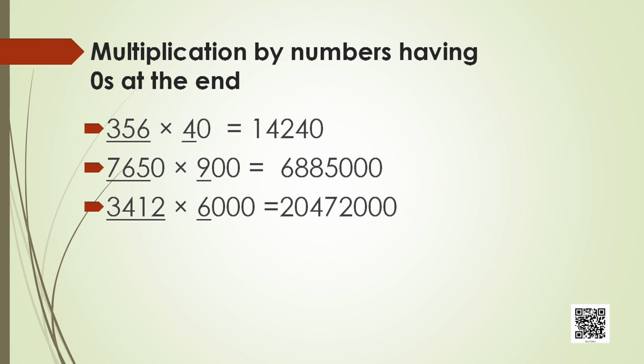You can just multiply 765 into 9. That gives you a single digit multiplication, 6885. And count the number of zeros at the end. What are the number of zeros? 1, 2, 3. So put back these 3 zeros. Got it? Isn't it simple? Now let's go to 4 digit with 4 digit.